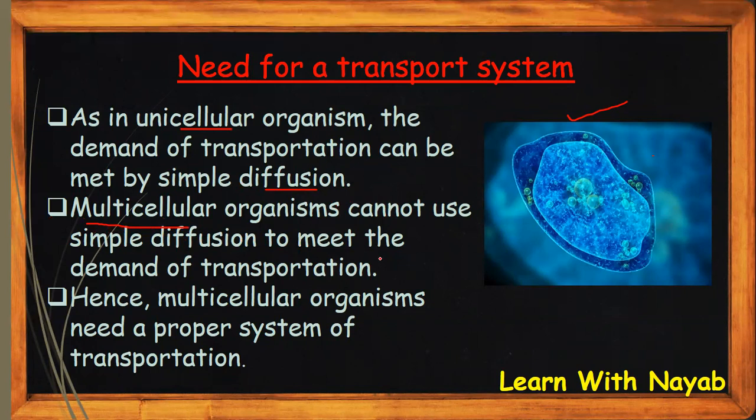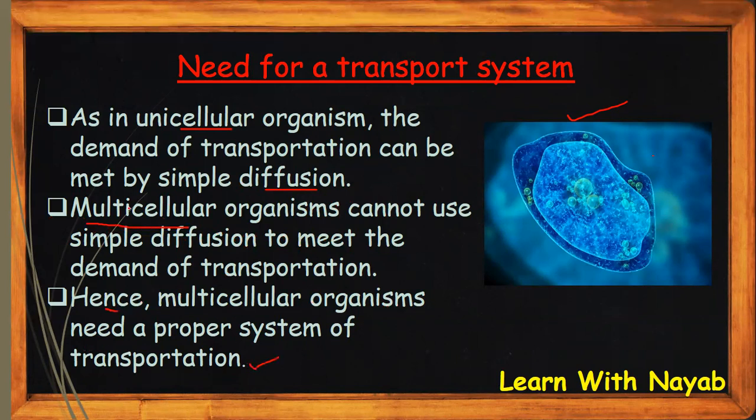Why? Multicellular organisms have a lot of cells, and all the cells can't use only diffusion to transport substances in and out of them, because that would be very slow and it won't be an efficient system of transportation. So hence, multicellular organisms need a proper system of transportation.